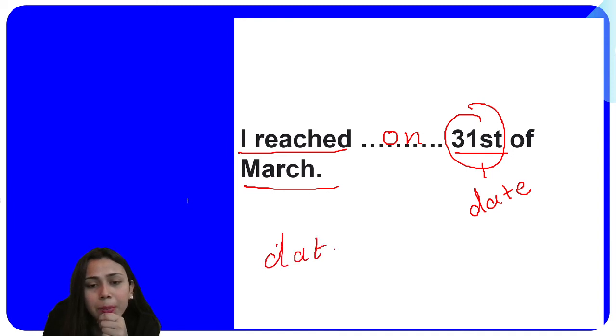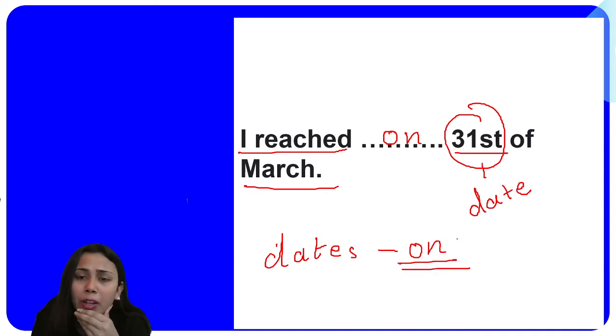With dates you're supposed to use on: on 1st of January, 2nd, 3rd. If you are supposed to fill in a preposition, you will be filling on without any doubt there. Now here I would like to give you one example of on.